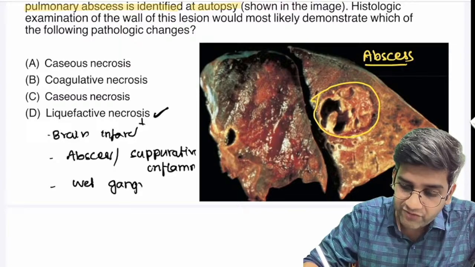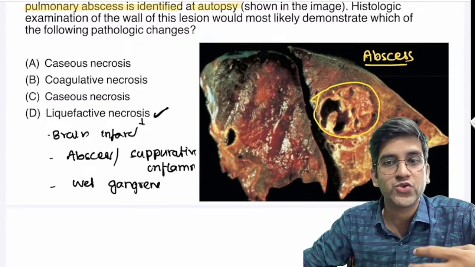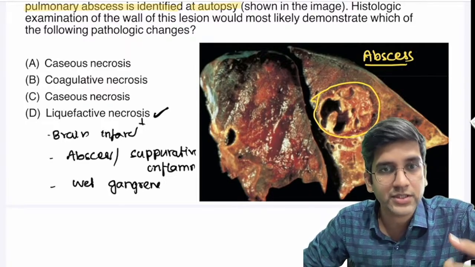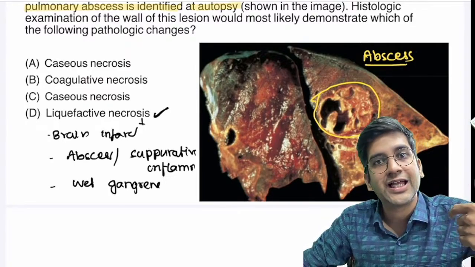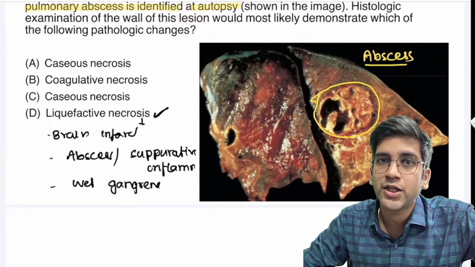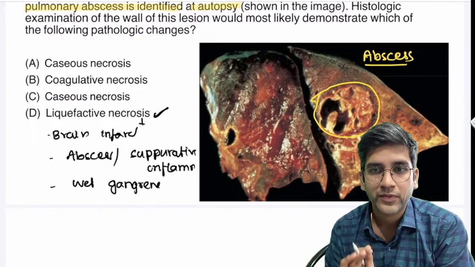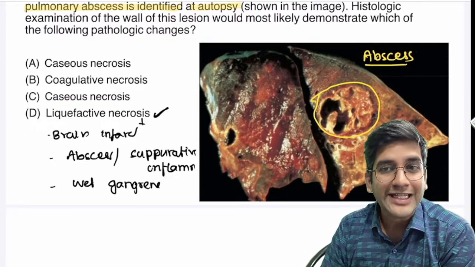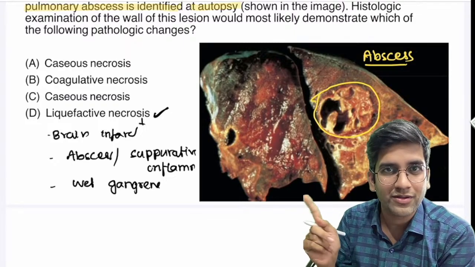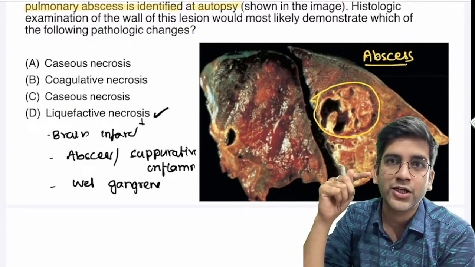The reason why in wet gangrene I have liquefaction is the amount of inflammation is very, very high. Whenever there's a high amount of inflammation, like suppurative inflammation, like an abscess formation, like a wet gangrene, you will see liquefaction, you won't see other things, right? Do remember, there's an extrapolation of that, right? Yes, perfect. The only reason quite a few of you might have made a mistake is if you looked at the lung alone, by default, lung means caseous, right? That's a preset notion. You might miss it.